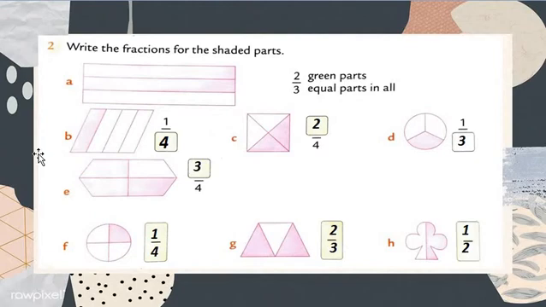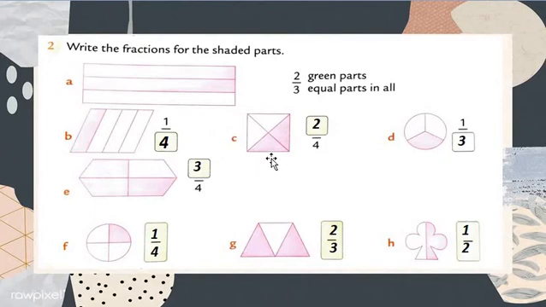So let's check question number B, my dear students. How many parts does the fraction have? 1, 2, 3 and 4. 4 parts of the circle. So the denominator is written on the downside. The denominator is 4. And which part is shaded? The first part is shaded. That's why we write 1 in the numerator. Got my points, my dear students? I hope you all have understood.